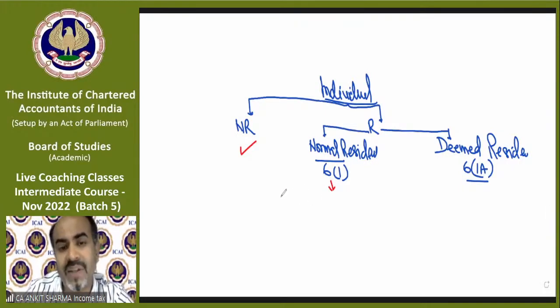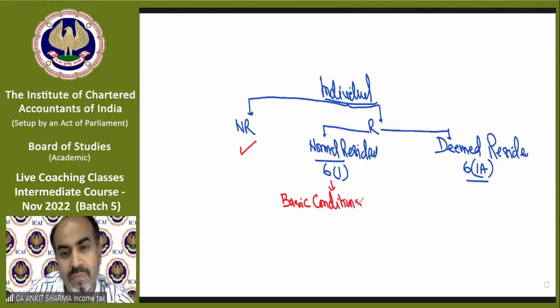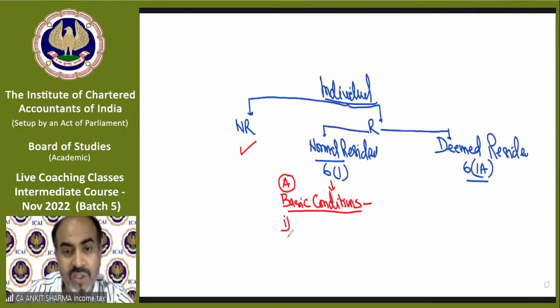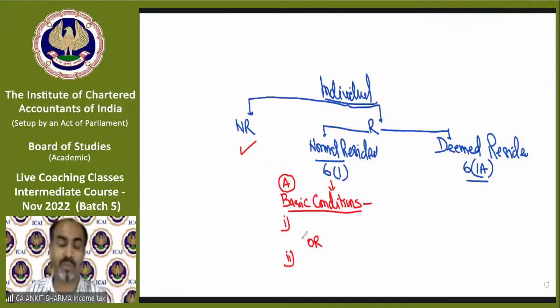So for normal resident, there are some basic conditions. Either you will be a resident on the basis of basic condition, which we can name A. There are two basic conditions, and if any individual fulfills any of them, then you will be called a normal resident.